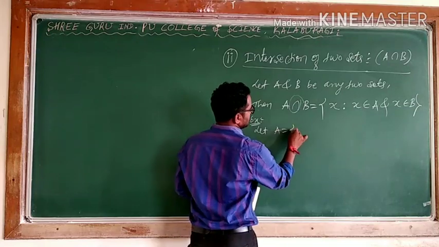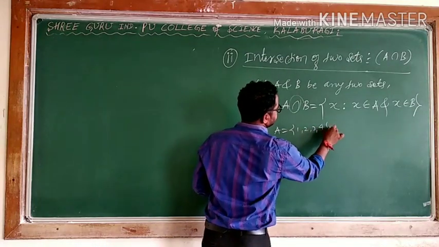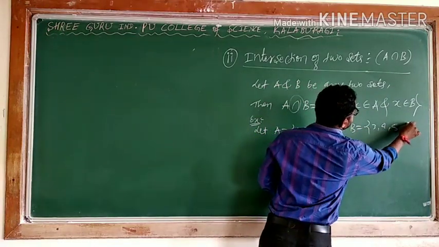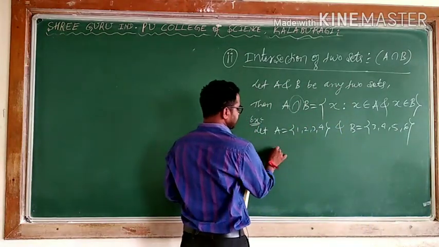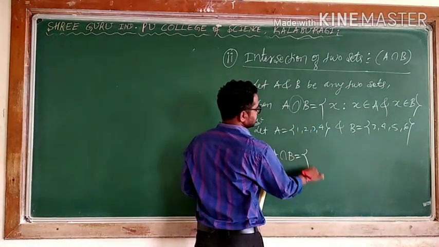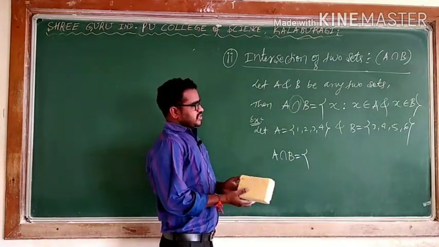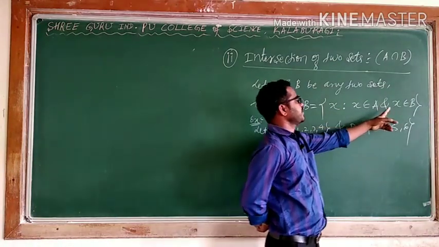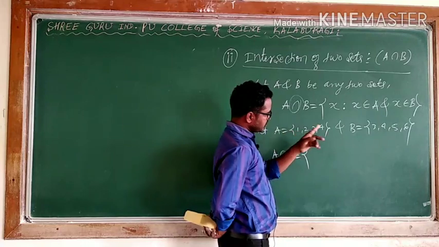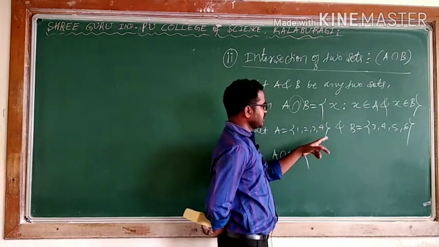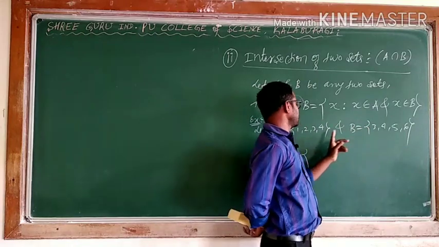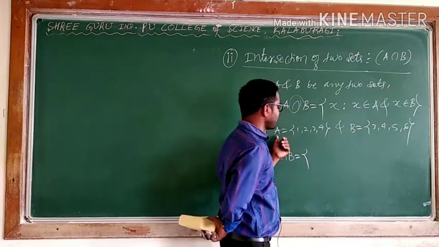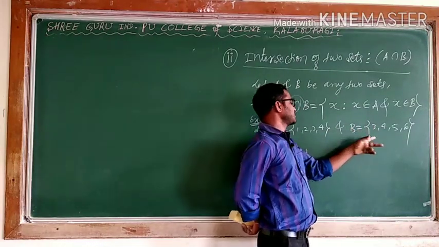Let A is equal to {1, 2, 3, 4} and B is equal to {3, 4, 5, 6}. What is A intersection B? See, which are the elements common for both? Means X is an element of A as well as X is an element of B. So 1 is an element of A, 1 is not an element of B. 2 is an element of A, 2 is not an element of B. 3 is an element of A as well as 3 is an element of B. 4 is an element of A, 4 is also an element of B. 5 is an element of B, but 5 does not belong to A. 6 is an element of B, but 6 does not belong to A.